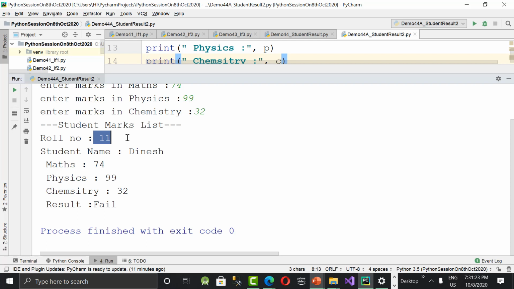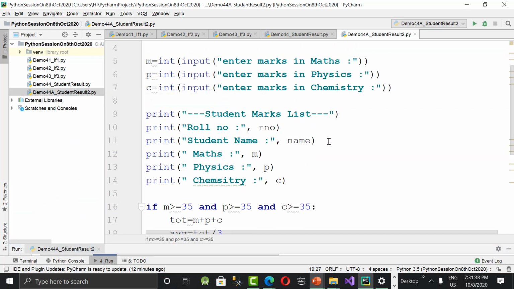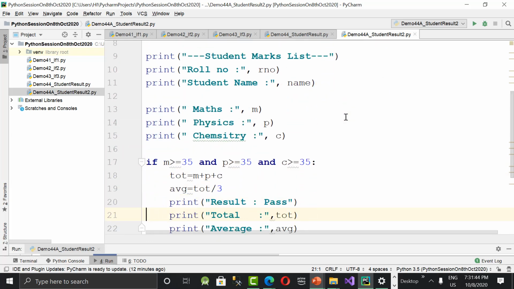No, sir. First the result failed, followed by the others, means we'll modify. We'll keep this if condition above this. So after the student name, we'll write it. Here I want to print marks, na? Result, na? Fail or pass. Then you cut it and paste it. Okay. So is it clear, guys?